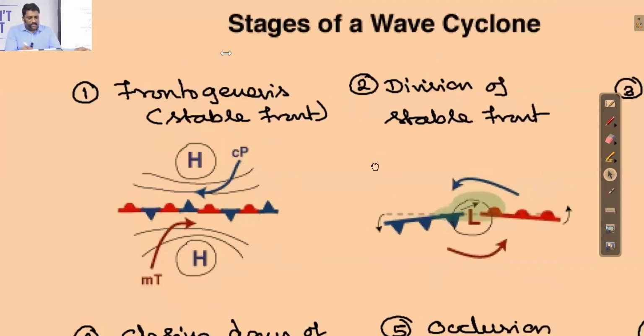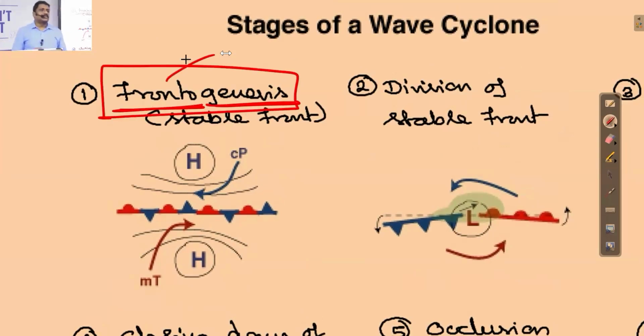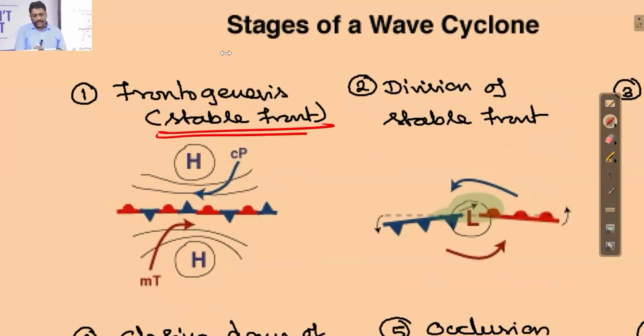So the very first stage of a temperate cyclonic circulation we call frontogenesis. Genesis means formation, so what do you mean by frontogenesis? Formation of a front. Sometimes I can also rewrite it as either frontogenesis or creation of a stable front.